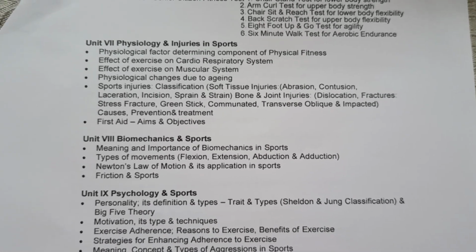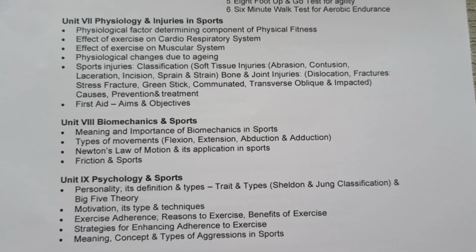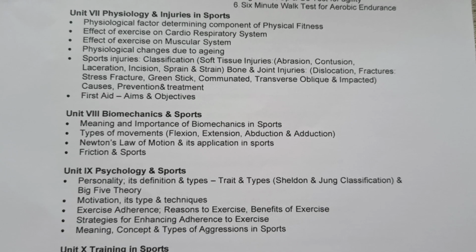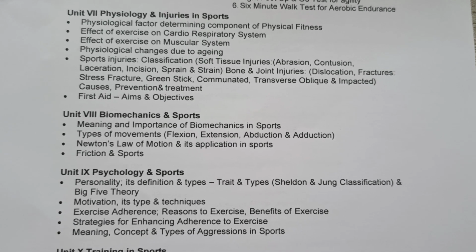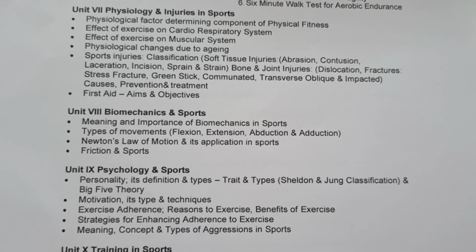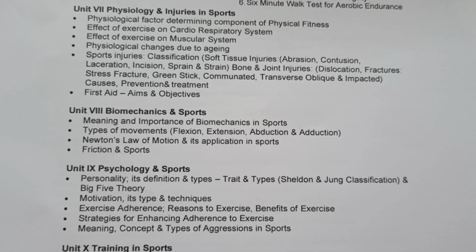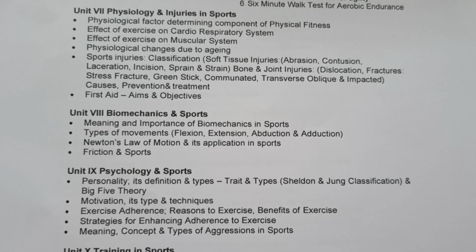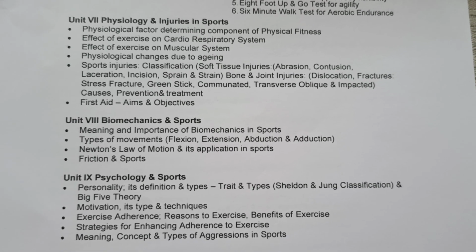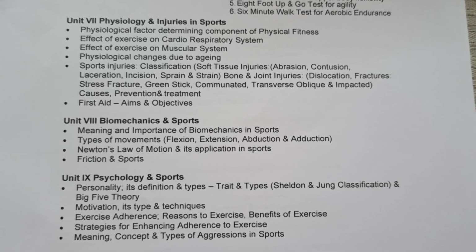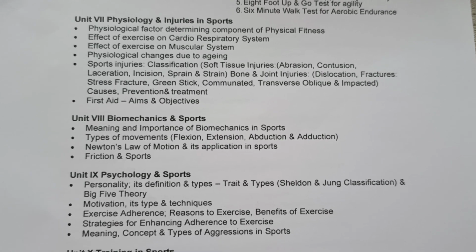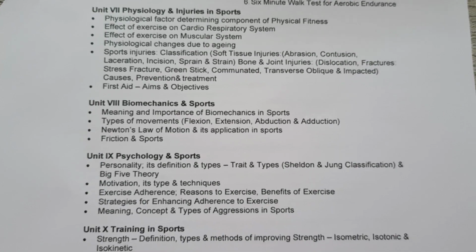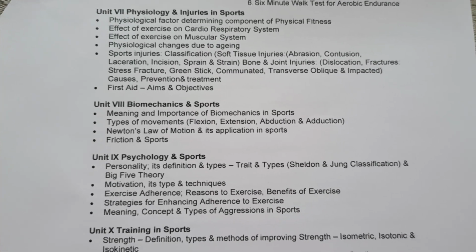In that we are going to learn about the different types of injuries like soft tissue injuries, in that abrasion, contusion, laceration, incision, sprain and strain. Then bone and joint injuries, in that dislocation, fracture, stress fracture, greenstick fracture, comminuted fracture. And then the last topic of this chapter is first aid, aim and objectives of first aid.